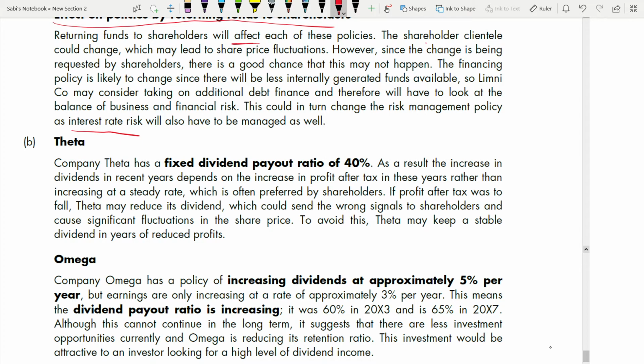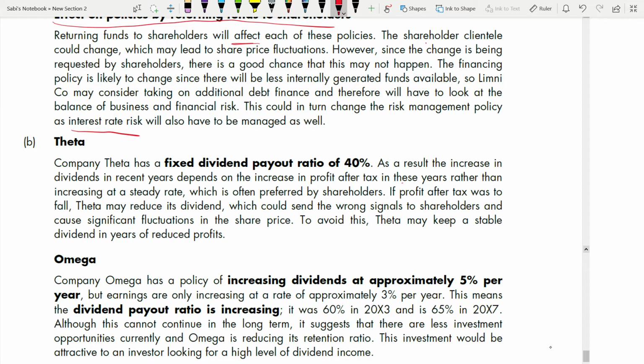As a result, the increase in dividend in recent years depends on the increase in the profit after tax in these years, rather than increasing at a steady rate, which is often preferred by shareholders. If profit after tax was to fall, now you see what happens. Tata may reduce its dividends. Exactly, because they have fixed a dividend payout ratio at 40%. So if profits fall, dividend will fall.